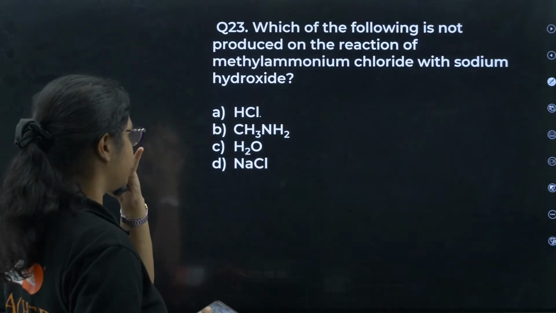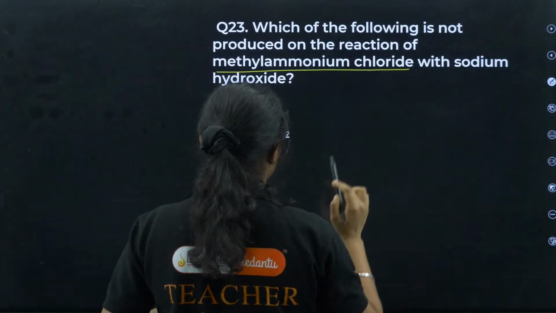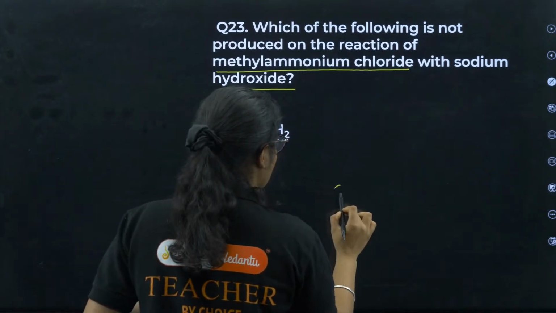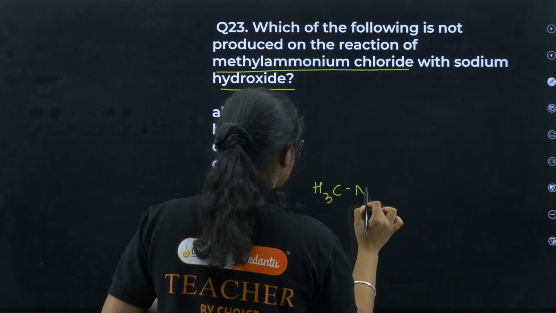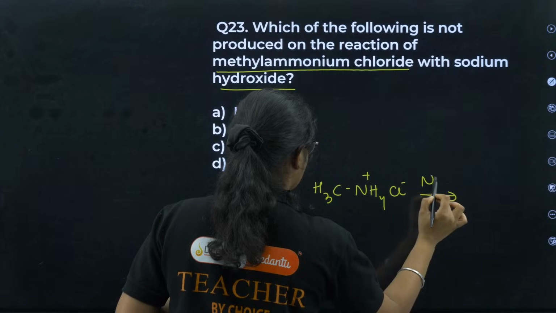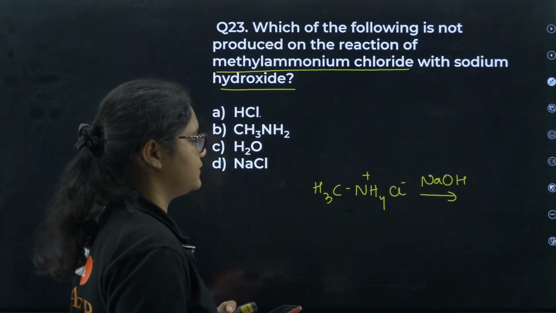Which of the following is not produced on the reaction of methyl ammonium chloride with sodium hydroxide? Which is not produced? You have methyl ammonium chloride, you are reacting it with NaOH. So what is not produced in this case?